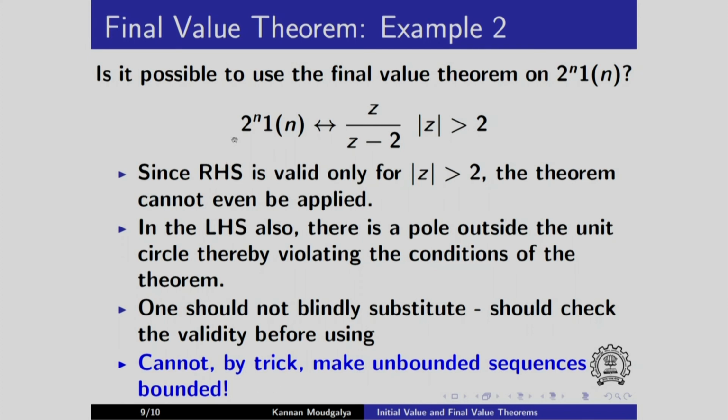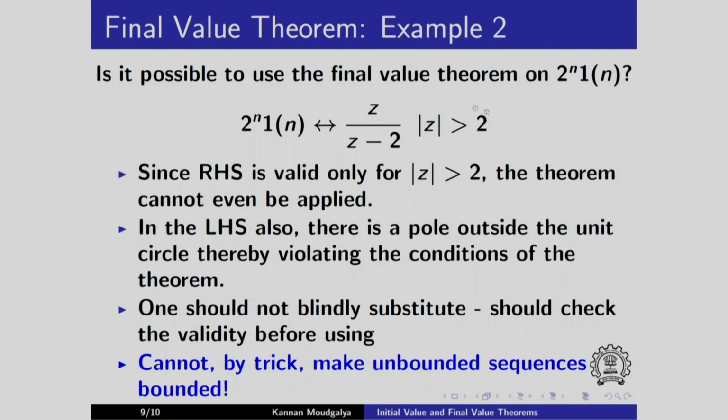It is important. Let me emphasize again, on the left hand side you have 2 power n as n goes to infinity, this term blows up, this results as a pole here, it has a pole at z equals 2. So, this is applicable only when absolute z is greater than 1, but the final value theorem says that you have to apply z equals 1.